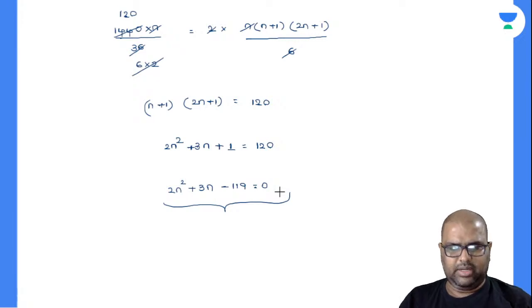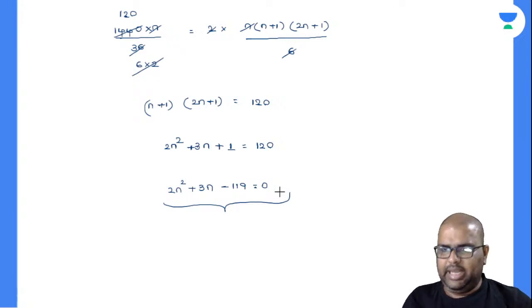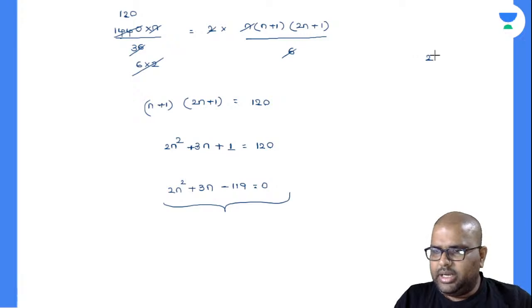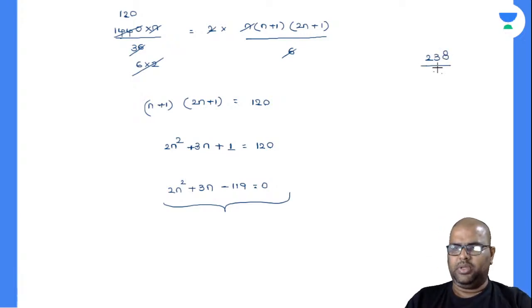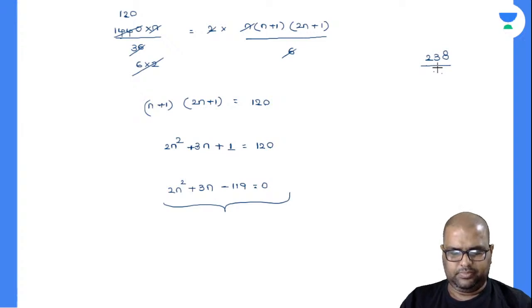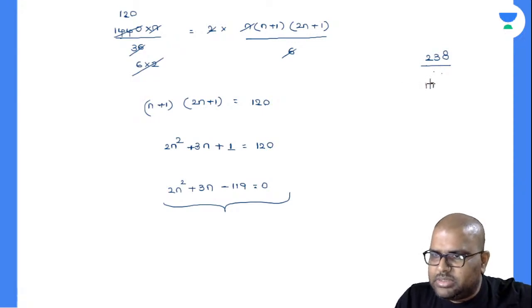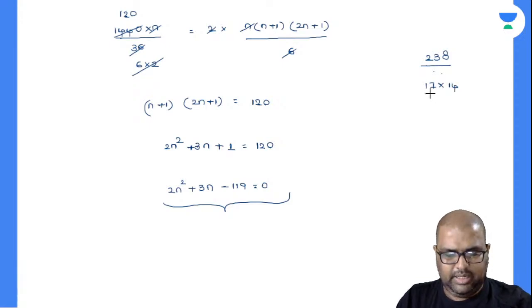So check there, 119 into 2 will be 238, and it has to be 3. 238, where can I get that? Is it 17 into 14? Yes. 238 is nothing but 17 into 14, and 17 minus 14 is equal to 3.